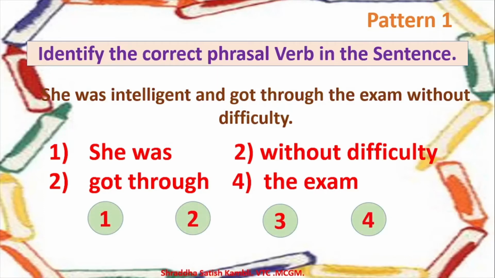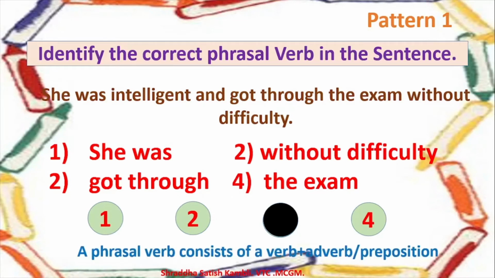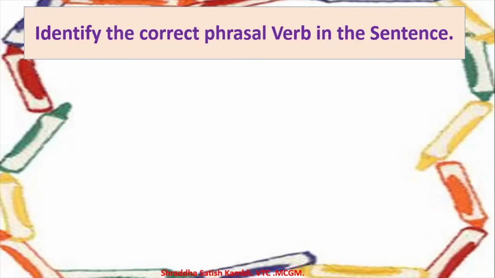Which are the words which usually are used together, and there is a verb in it? Yes, it is got through. Let us see why it is a phrasal verb: because it consists of a verb and, in this case, a preposition. Got through.